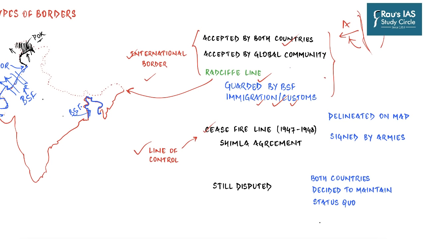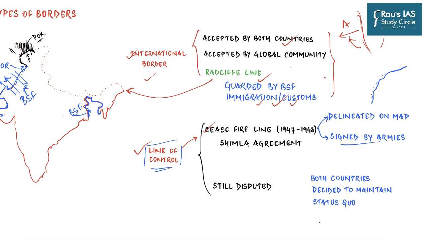Now there are two things which are important, which you should note very distinctly over here. First and foremost is the term itself. Line of control is a very particular and specific term denoting only this particular line starting from Akhnur and going up to Siachen Glacier. This term cannot be used for any other section of the border of India with its neighboring countries. Although it is a ceasefire line, it has been delineated on a map, which means that both the armies have a map in which they have agreed that these are the points which, when connected, give the line. Not just that, these agreements have been signed by both the armies.